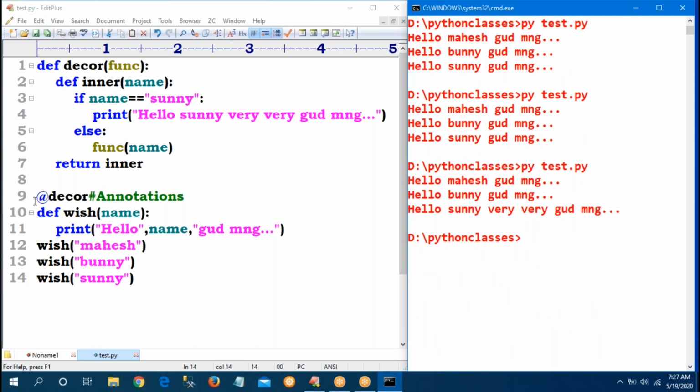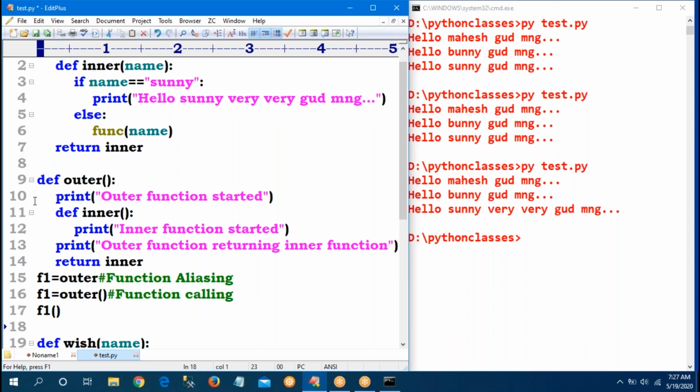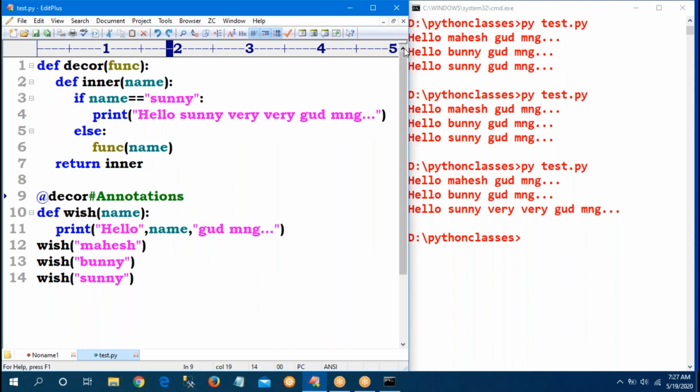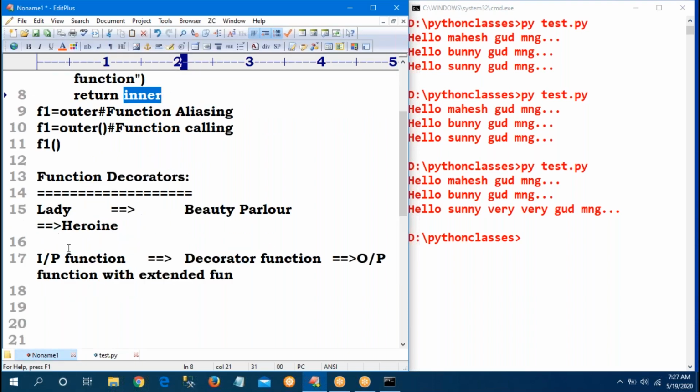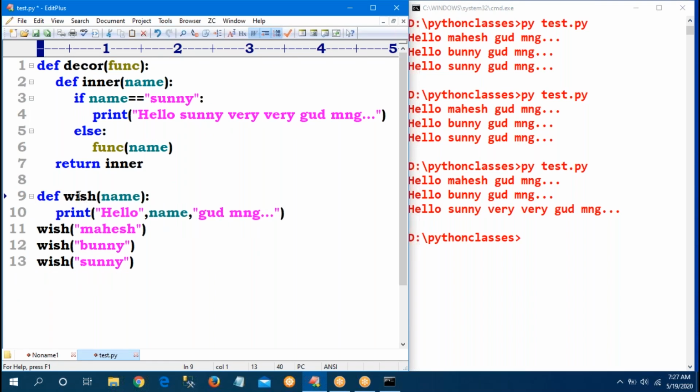Because of this annotation, without it, the two are independent functions. Whenever I give this annotation, internally Python executes the decor function. Observe, my input function is given to the decor function and we get the output.